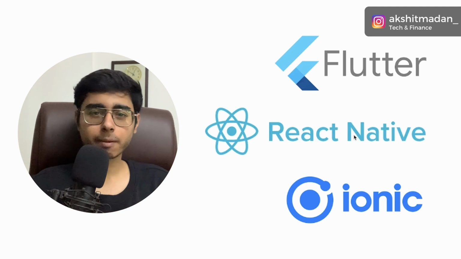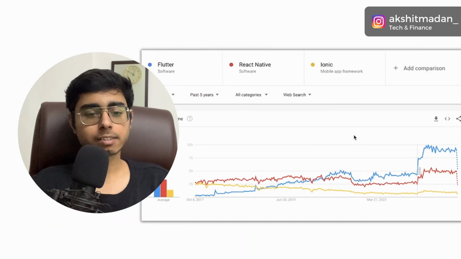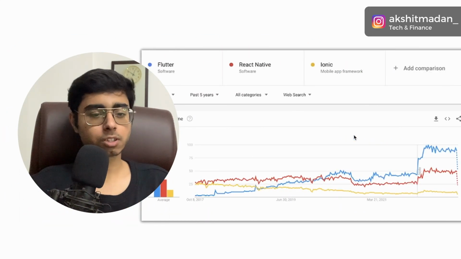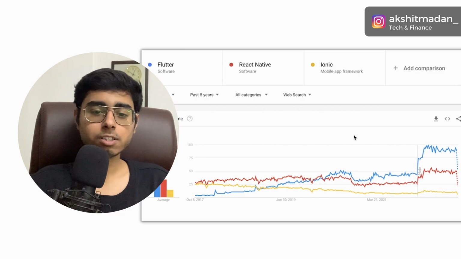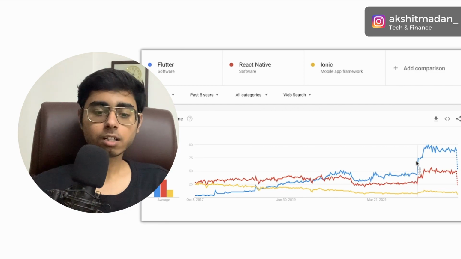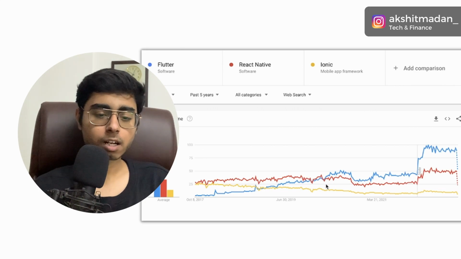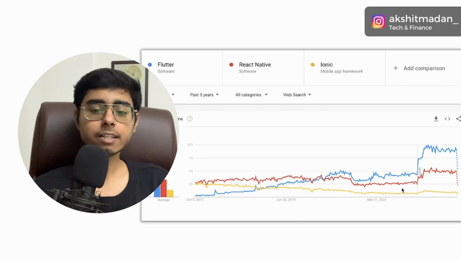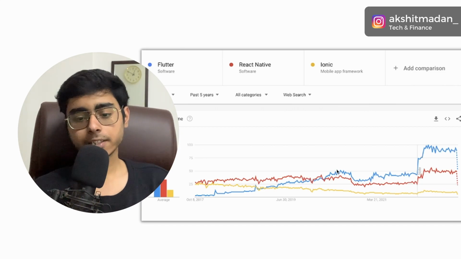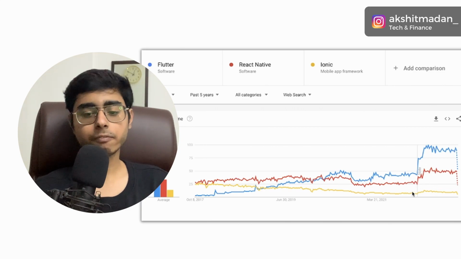So without wasting more time, let's go to our first point, and that is nothing but you can see the chart, right? So this is a Google Trends chart, and on this chart I can see that Flutter has crossed the popularity of React Native in around 2020, and currently Flutter is the most popular framework that is present in the market. And after that there is React Native, and below that we can find Ionic.